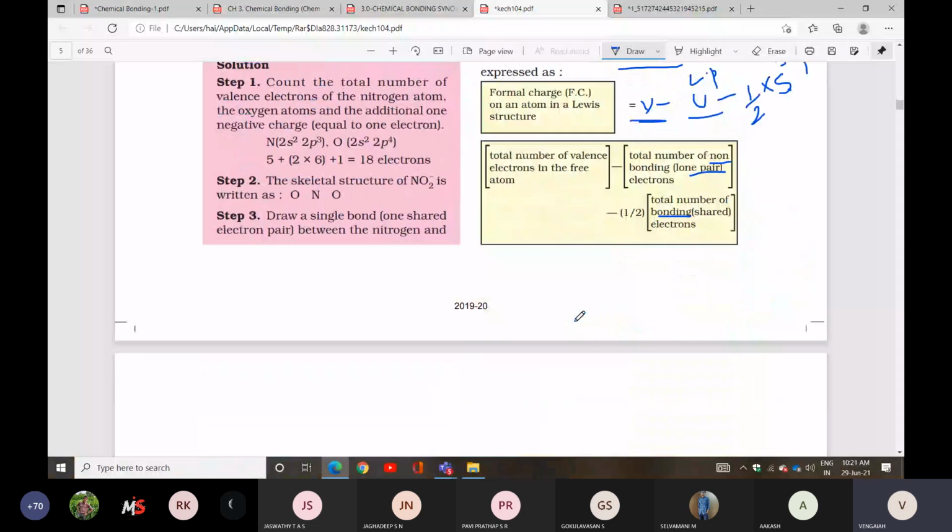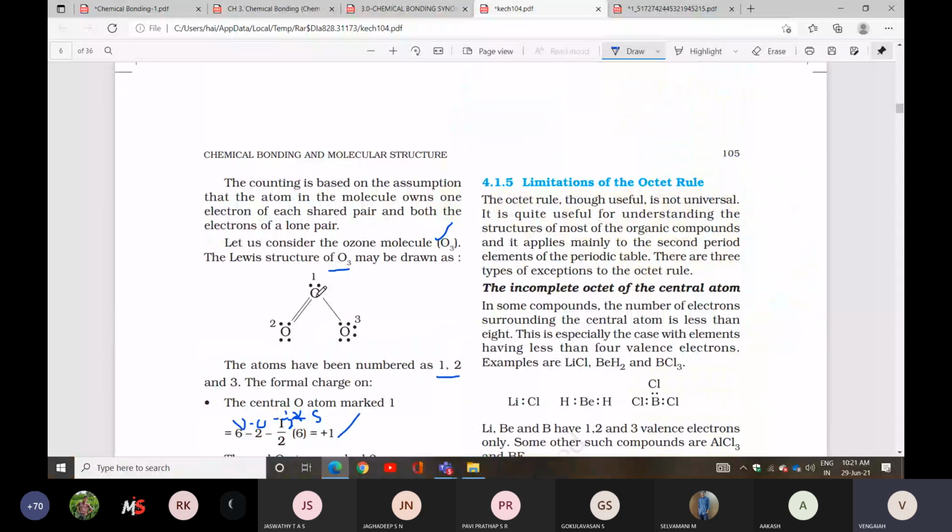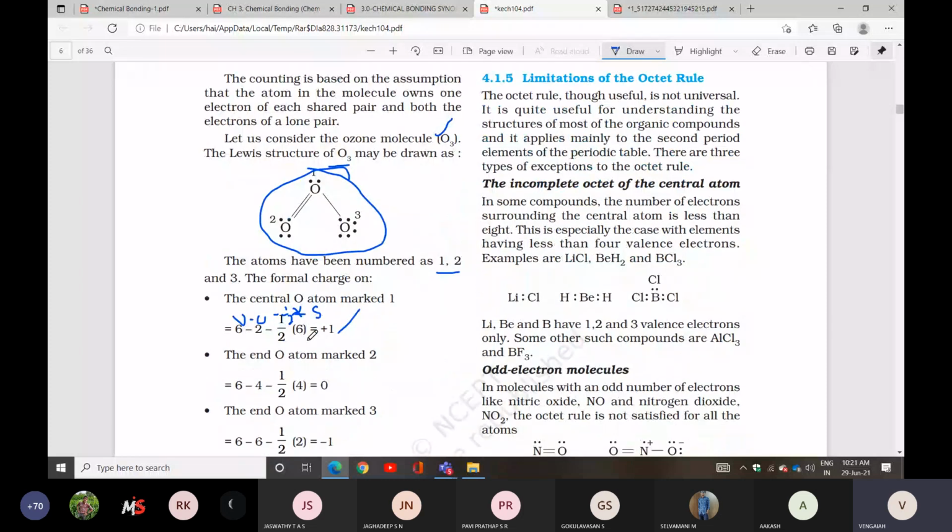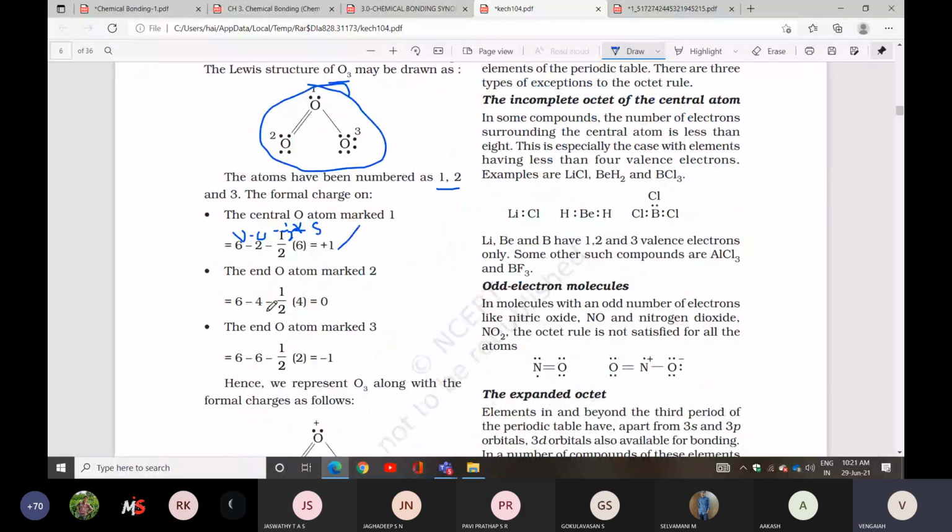In it, what are the shared pairs of electrons and what are the unshared electrons? Connectivity matters. If you draw the Lewis dot structure wrongly, everything will be wrong. If you know the Lewis dot structure, then you can easily identify the formal charge. Okay? Formal charge is V minus U minus 1/2 times S.